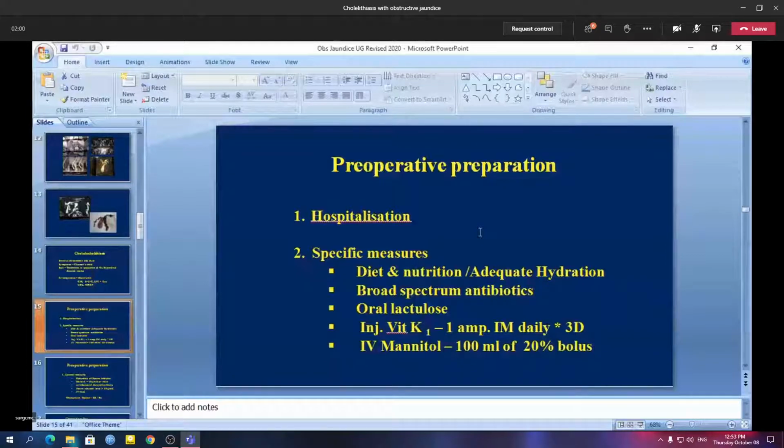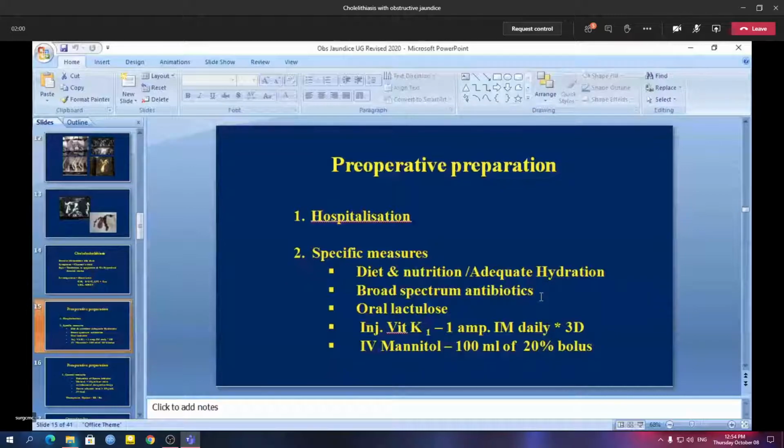During operation, these endotoxins get absorbed into the system and produce systemic endotoxemia. These endotoxins are also responsible for occasional cholangitis, that is fever with chill and rigor, in obstructive jaundice. So we will have to keep these things in mind, and take adequate precautions before the operation.